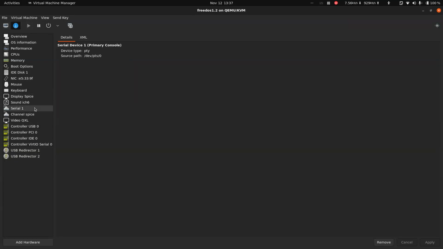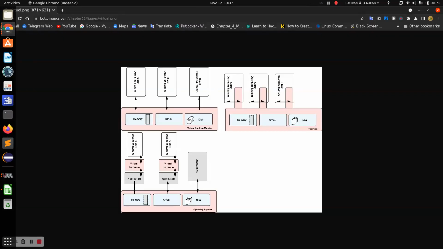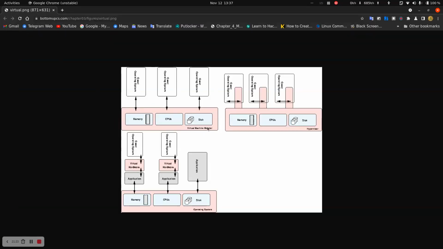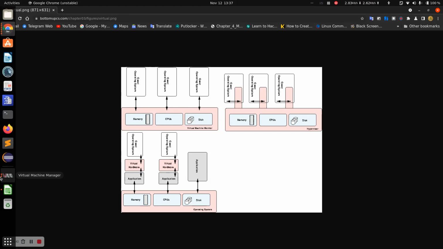See, this is what virtualization is. We can see the guest operating systems. Here we have three guest operating systems, and each guest operating system shares memory, CPU, and disk. And here the guest operating system uses virtual hardware, which I have shown before.